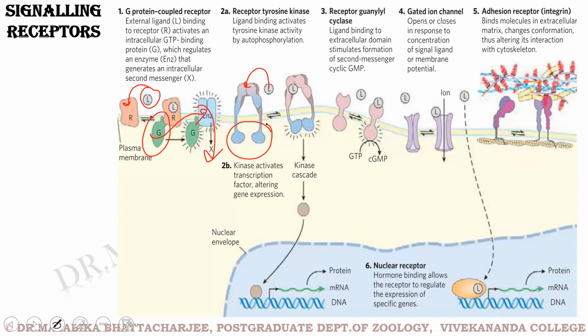Some residues on these receptors at the cytoplasmic end might be autophosphorylated, and the signaling cascade goes further downstream via the kinase cascade.